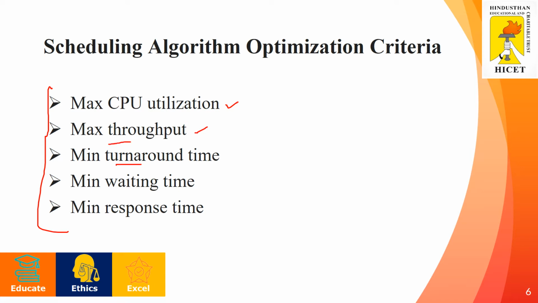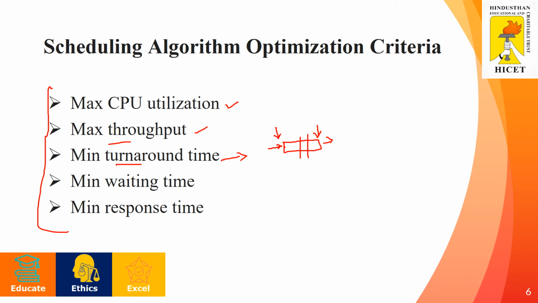And minimum turnaround time. Turnaround time is how long a process is in the CPU for execution, from the time the process gets into the CPU to the time it gets out of the CPU. This is known as the turnaround time. If the processes have the minimum turnaround time, then it will reflect a better response time.